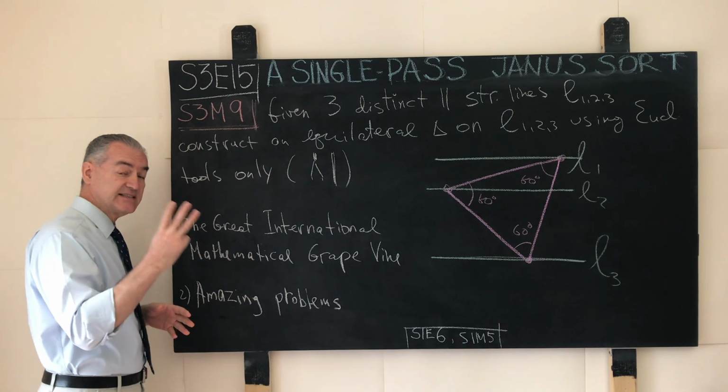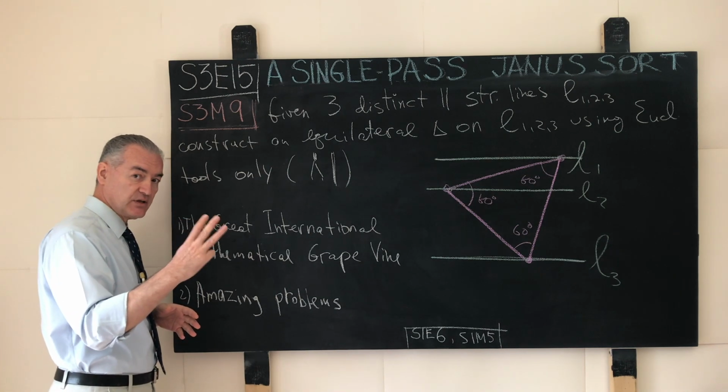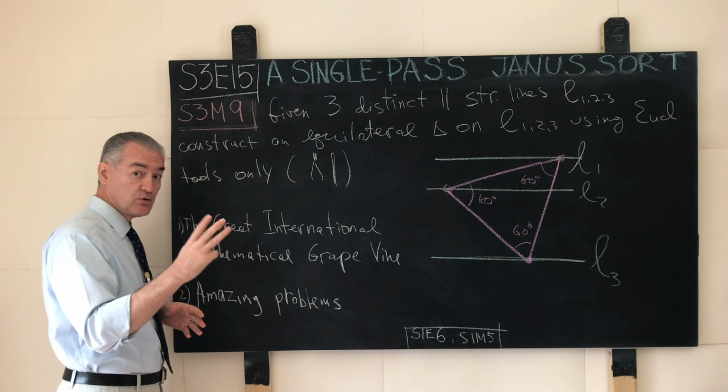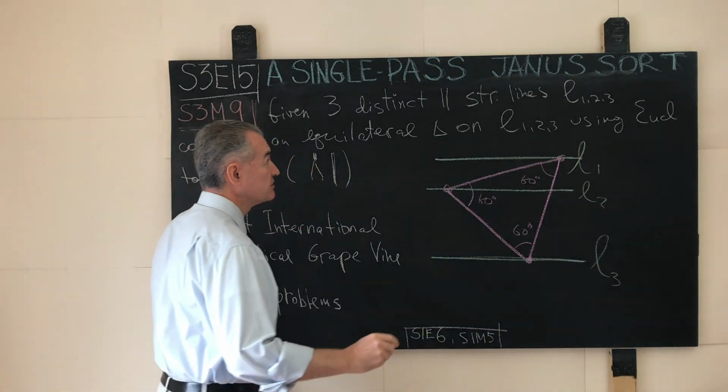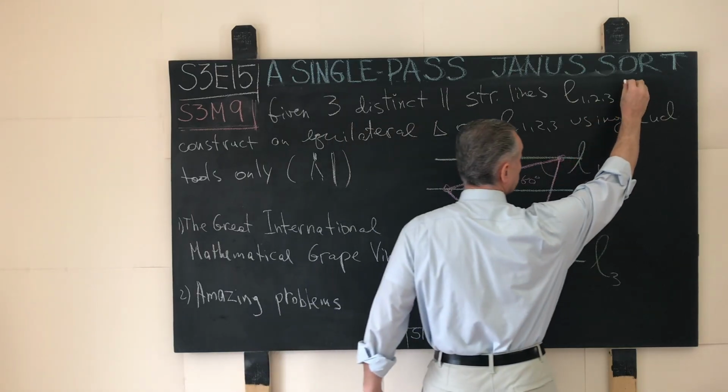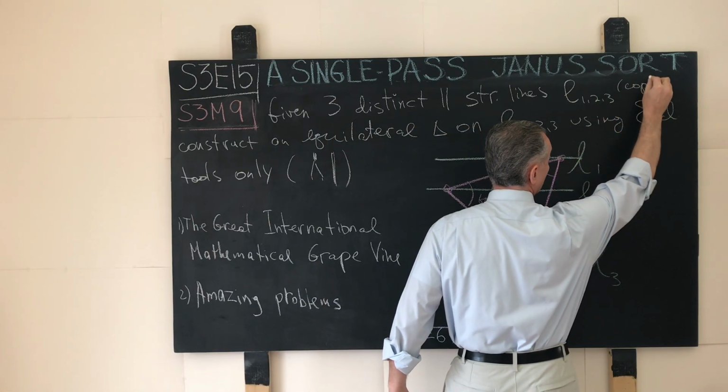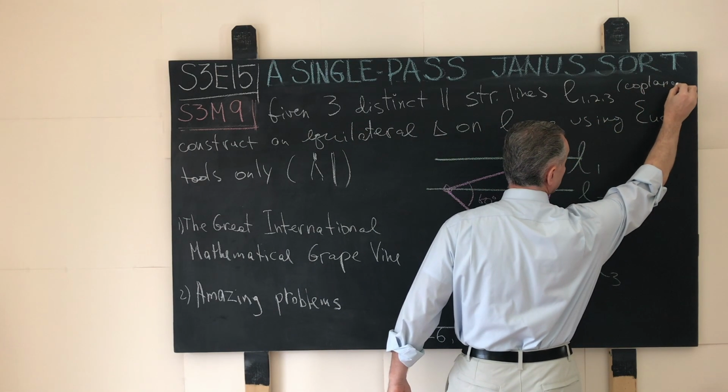Given three distinct parallel straight lines that belong to one plane, I should probably say three distinct parallel lines, they must be coplanar. They all belong in one plane.